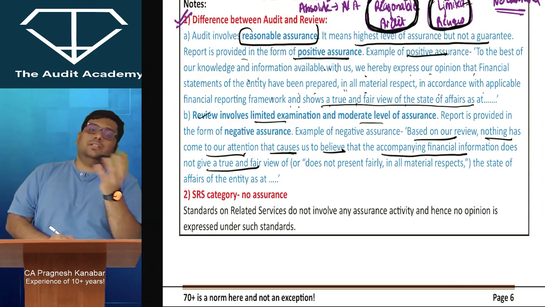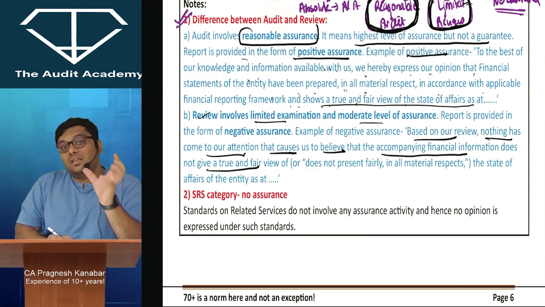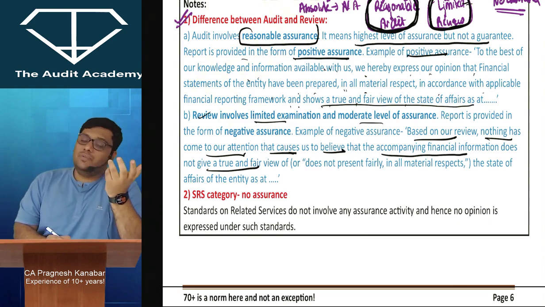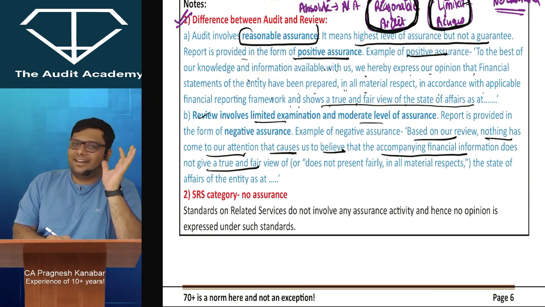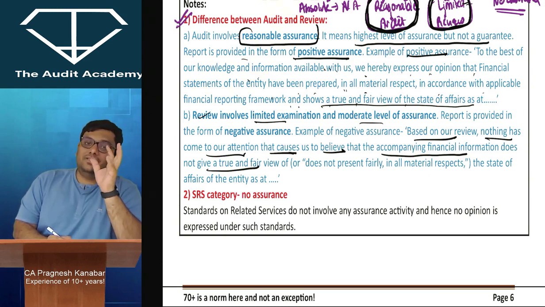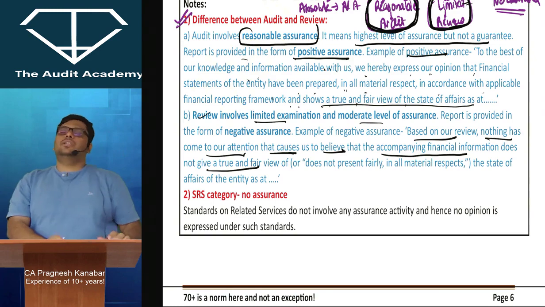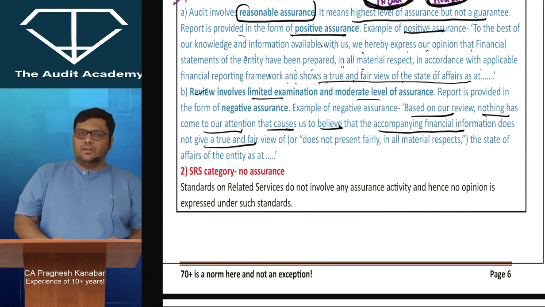Okay. That means it may be giving a true and fair view, but I'm not giving that clearly in writing. Ajay may be a good boy, but I'm not saying that clearly in writing. A little bit of English here and there is fine, but this main grammar should not change when we are talking about the difference between audit and review.